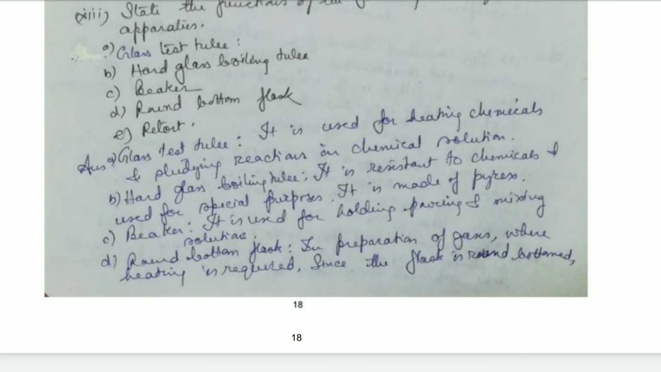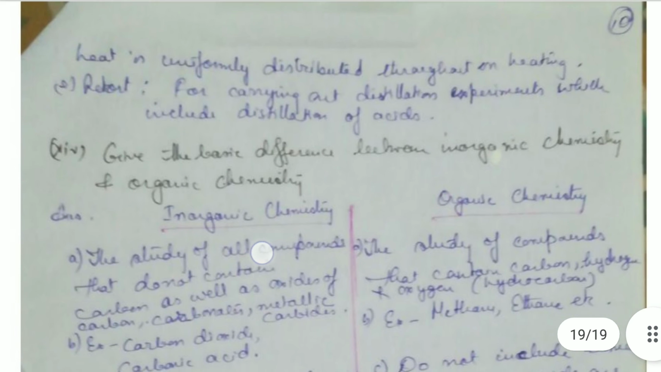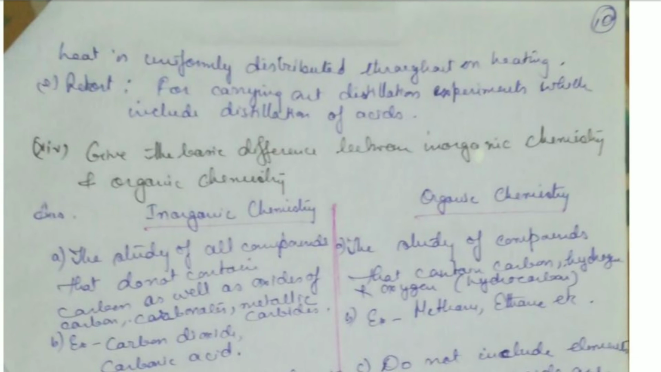Okay, then round bottom flask is used in the preparation of gases where heating is required, since the flask is round at the bottom, the heat is evenly distributed, uniformly distributed. Next we come to the retort. For carrying out distillation experiments, especially distillation of acids, we use these retorts.